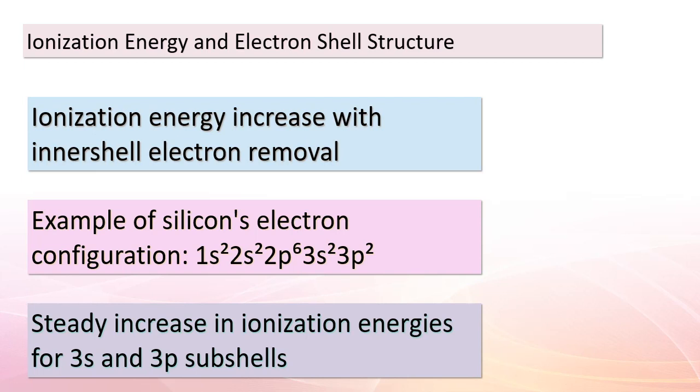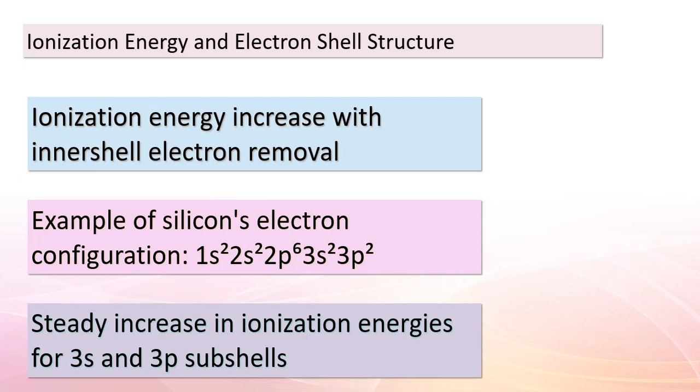The ionization energies gradually rise from 786 to 4356 kJ per mole for the 4 electrons located in the 3s and 3p subshells. But what's truly fascinating is when we look at the removal of the 5th electron, originating from the 2p subshell. This process demands a significantly higher amount of energy, 16,091 kJ per mole, to be precise.